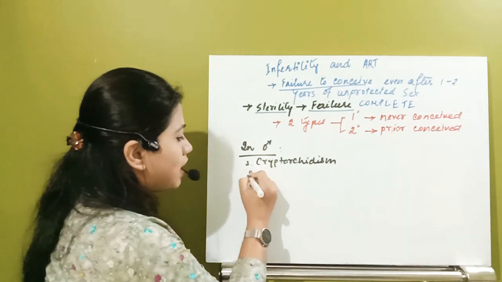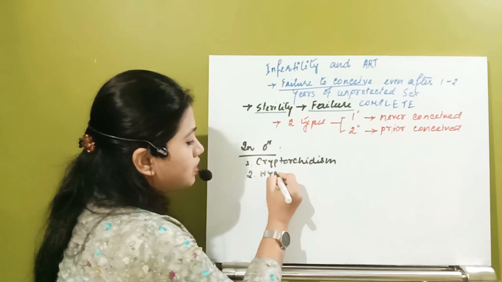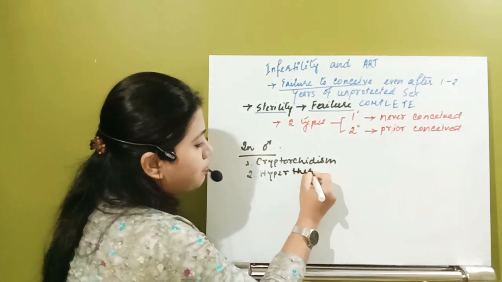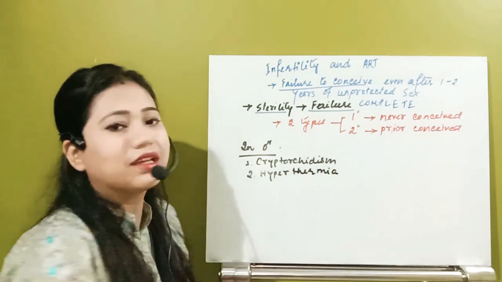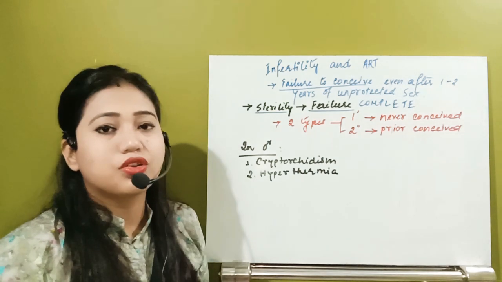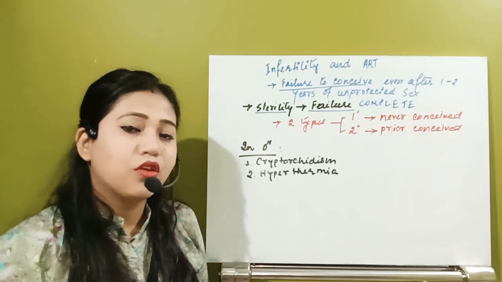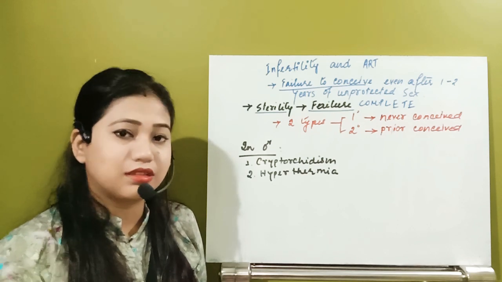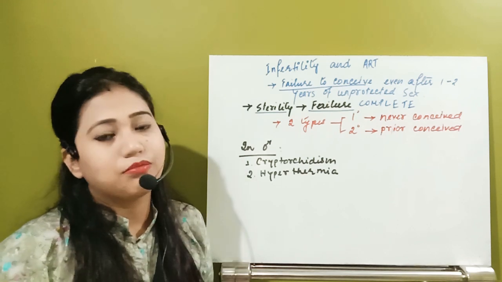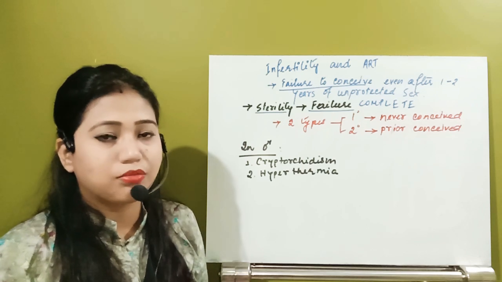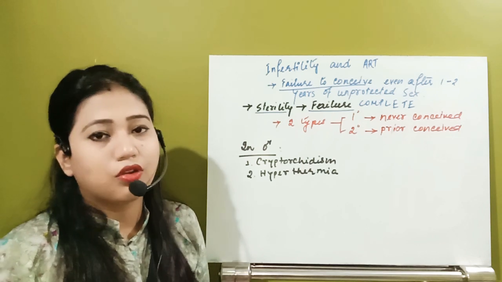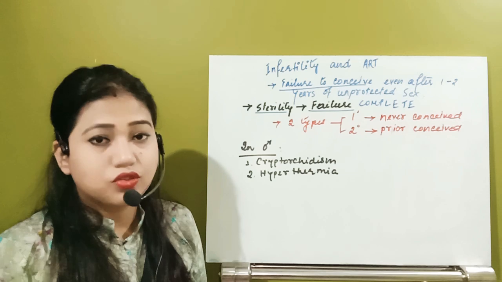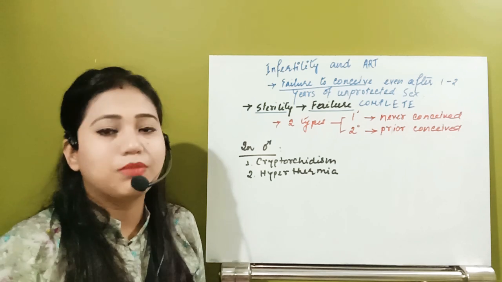Second thing, that is hyperthermia. Hyperthermia means extreme or high temperature of the scrotal chamber. In cryptorchidism, if the testes remain inside, the internal body temperature is not ideal for the process of spermatogenesis, so the male will be sterile.